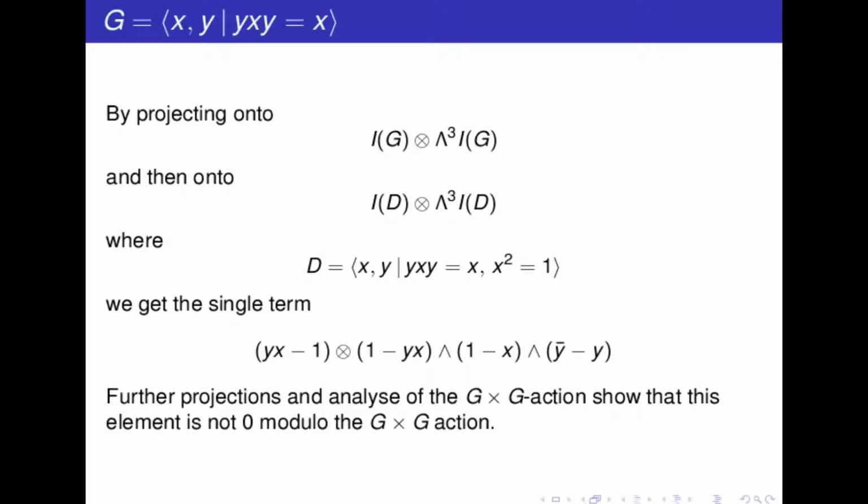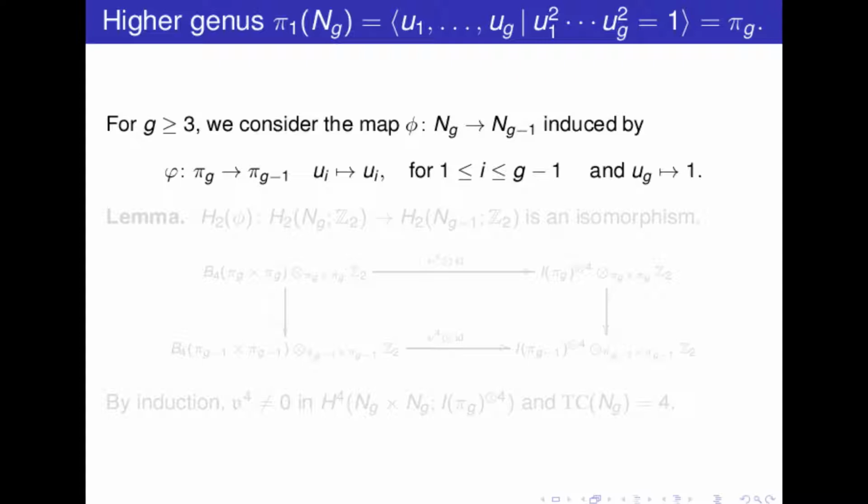And now, as I said, from that we can deduce the result for higher genus. Here I will use a general presentation of the fundamental group of the non-orientable surfaces of genus g, with g generators and with this relation. Let me denote it by pi_g. We will do a reduction to the Klein bottle.